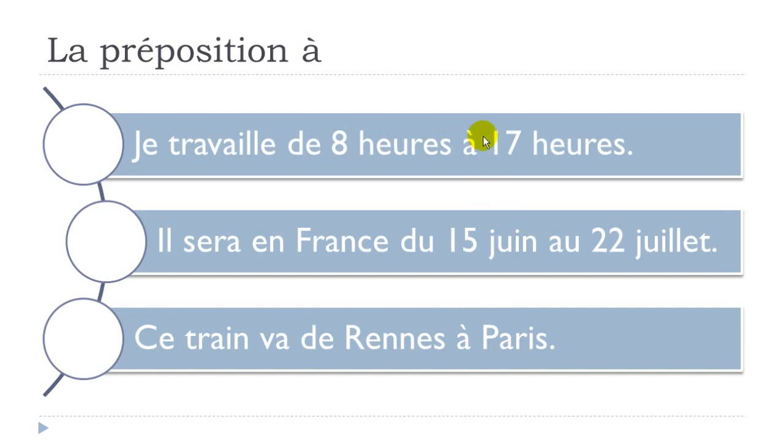But then in that case, so whether it's à 17 heures au 22 juillet à Paris, so the concept is it's this to, okay, but then it is combined with de, and then remember de with the articles, and it will change, so in that case it would be du. All right?